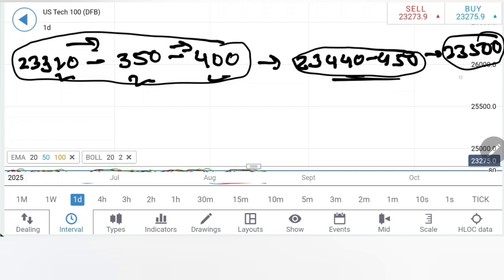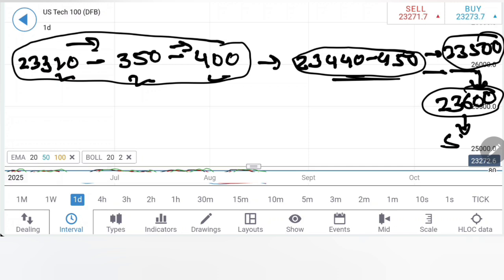Then the gap is getting a bit expanded. Till 23,500, we should not be treating this as bullish. Beyond 23,500, you can expect the bulls to take over, expect 23,600. And beyond 23,600, sky is the limit. It should show a complete reversal. I think it is going to be difficult for Tech 100 to do so.